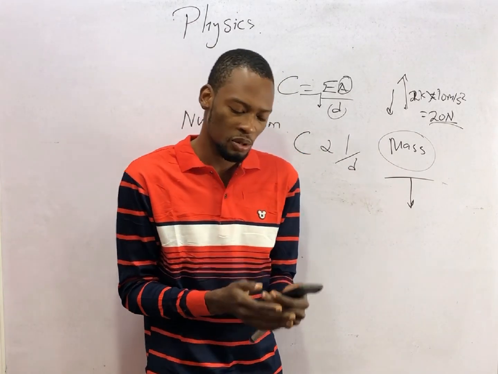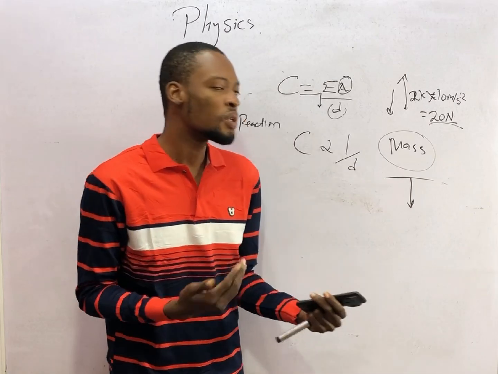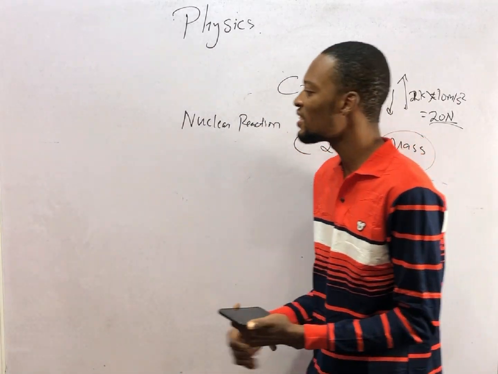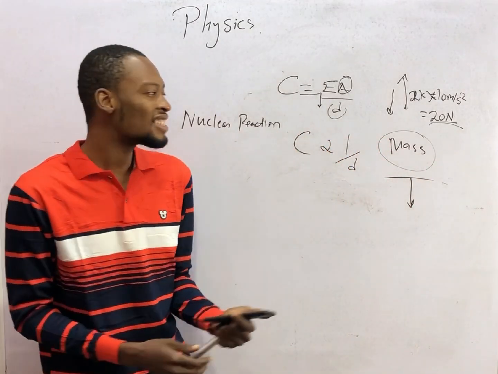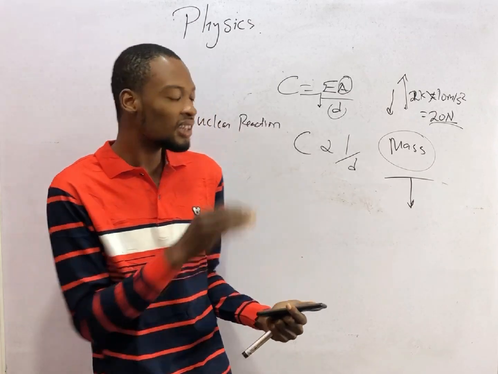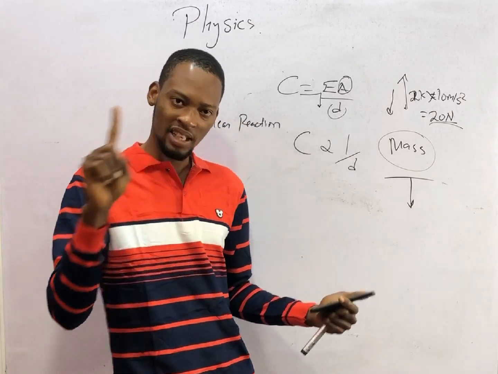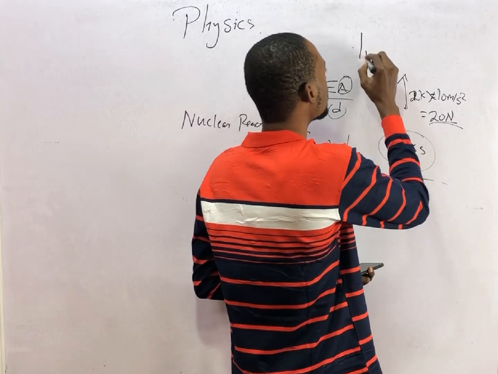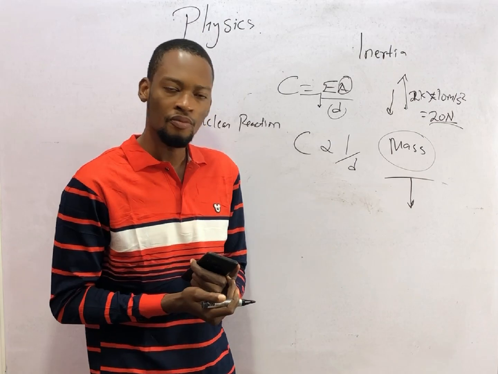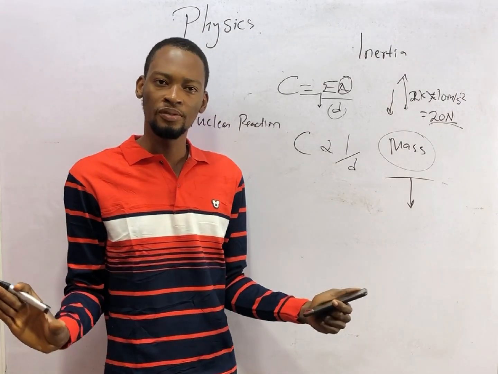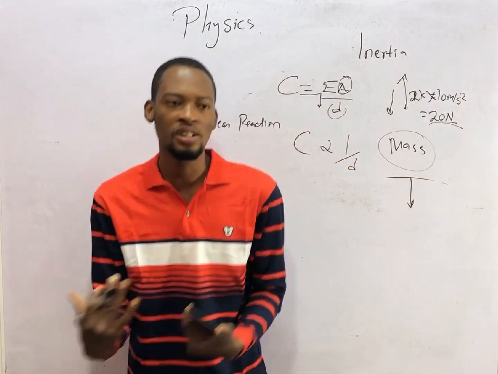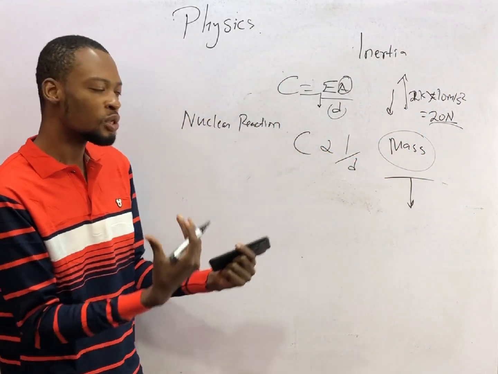And from Newton's first law, a body at rest will continue to be at rest. And if the body is in motion, it will continue to move with uniform motion in a straight line unless it is acted on by a force, which means force causes motion. That law is referred to as the law of inertia. Newton's first law is referred to as the law of inertia, which means when you are at rest, you won't want to move. When you are already moving, you will not stop unless force stops you. So force causes motion, and force causes objects to stop moving.